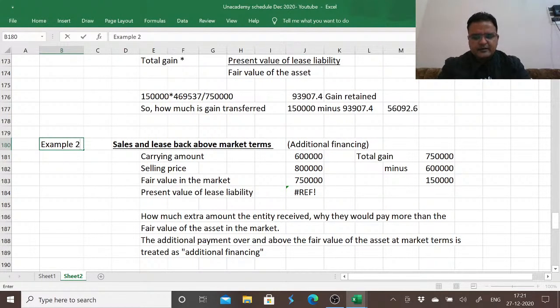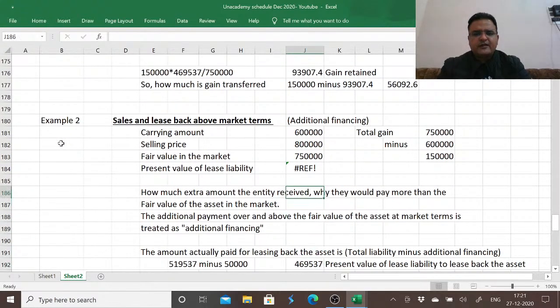Example 2, on the same lines as we did above, just for the purpose of comparison, instead of present value, we include present value of 7,50,000.